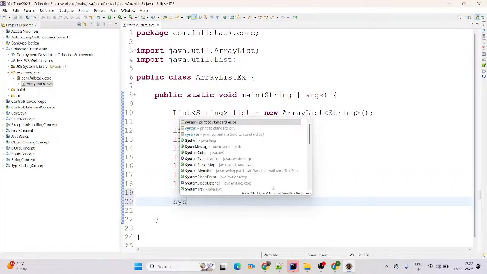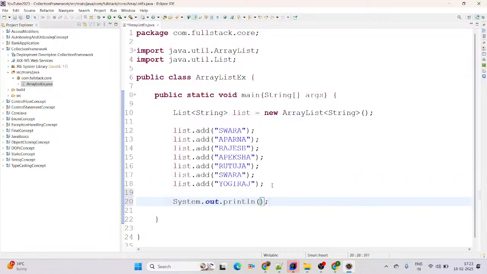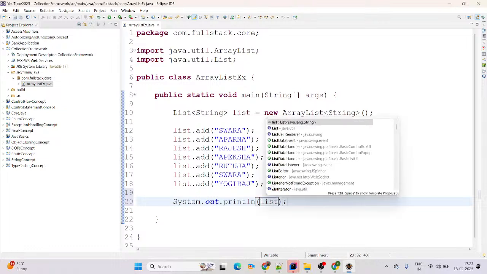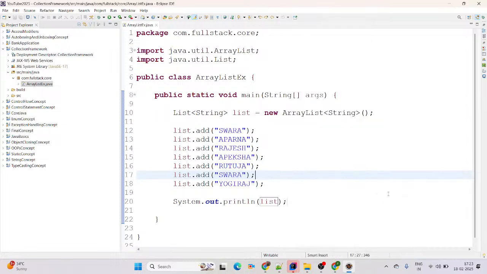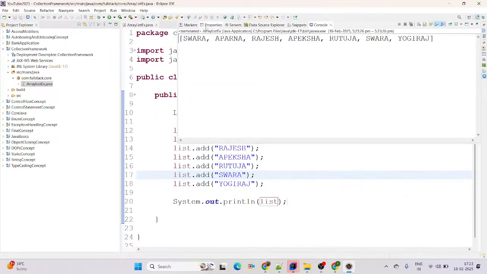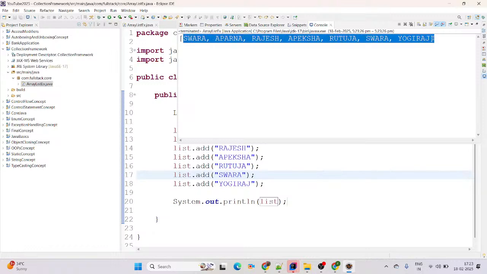Now, if you want to print the records, we have a printing statement like system.out.println, and simply try to print this list of data. Now simply run as Java application. It will print the output there. See on screen, whatever sequence we have added, the same sequence is giving the output here.